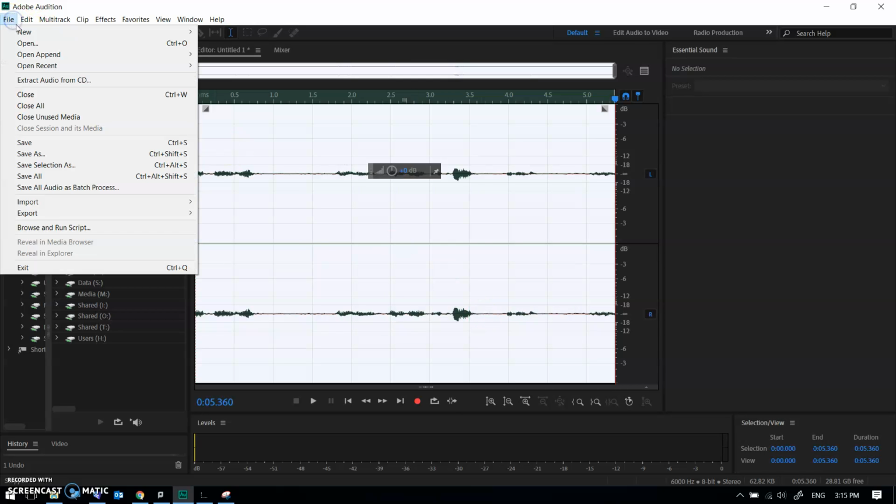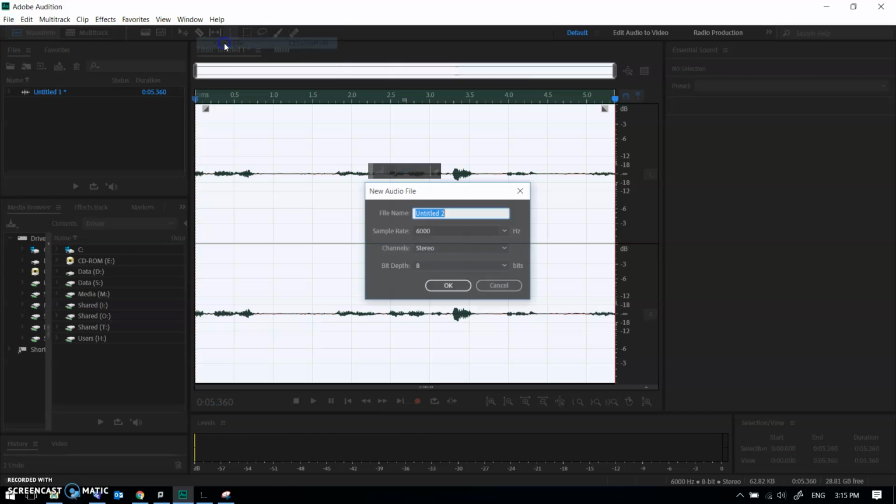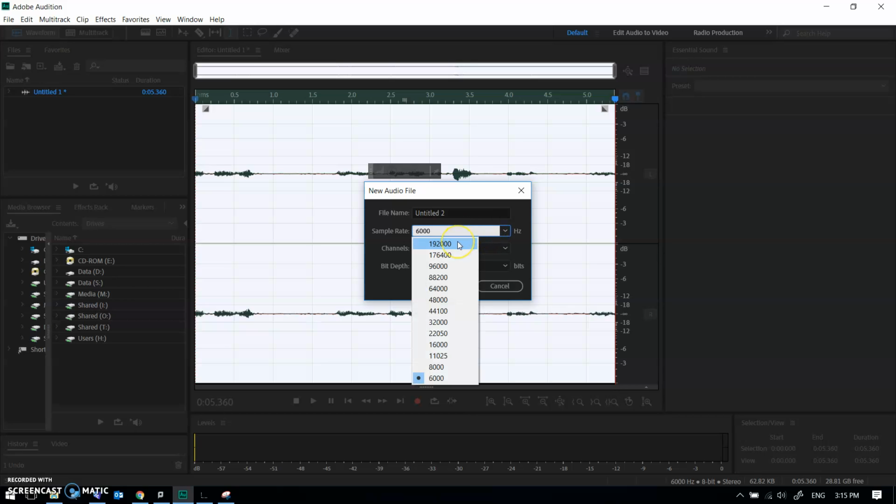And I'm going to make another new file, but this time my audio file is going to be a lot higher quality. Instead of 6,000 sample rate, 6,000 dots per second, it's going to be 192,000 samples per second. And the bit depth I'm going to choose is 24 bits. So that's actually, I think, 16 million, an awful lot more positions than 8-bit, which is only 256. So each dot can take one of 16 million or more positions.